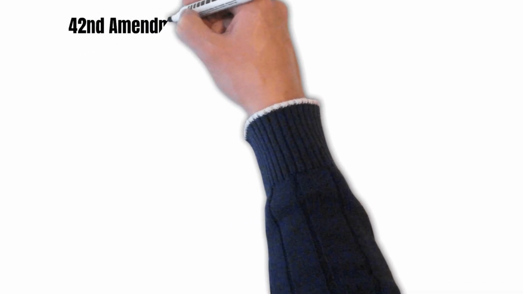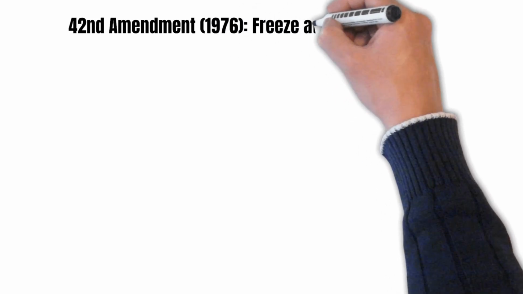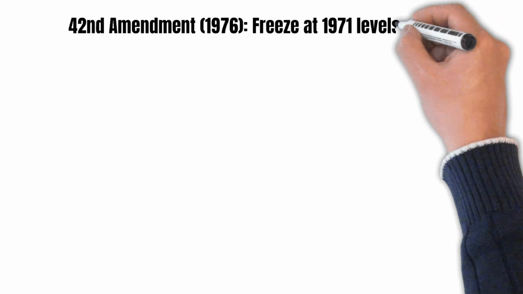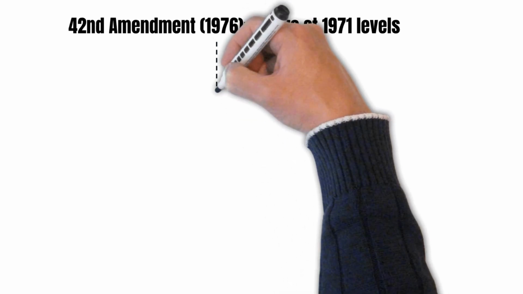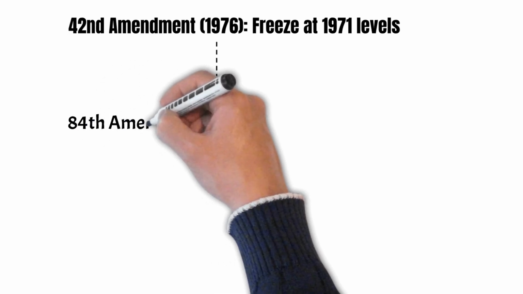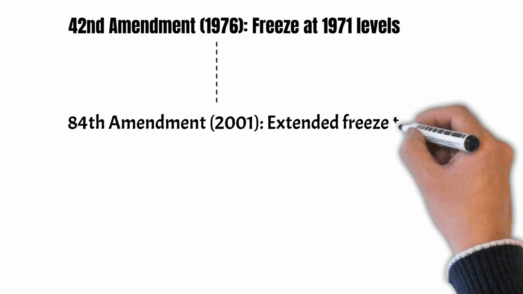In 1976, during the emergency, the 42nd Amendment froze the population basis for seat allocation at the 1971 census levels. This freeze was later extended up to the year 2026 by the 84th Amendment.